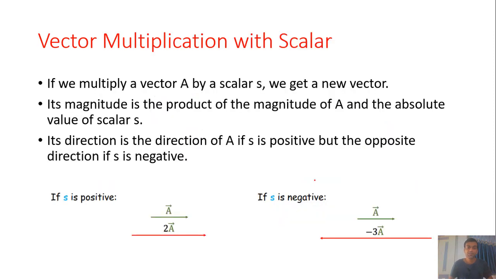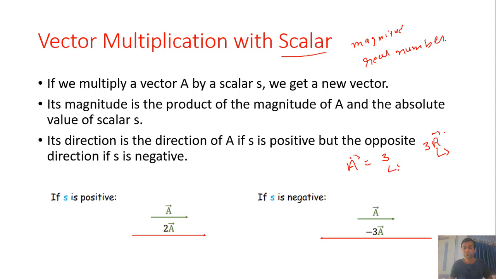Vector multiplication with a scalar. Scalar means a quantity which has only magnitude, meaning it is only a real number. Suppose we have a vector A which is multiplied by 3, then it can be represented by the vector 3A.